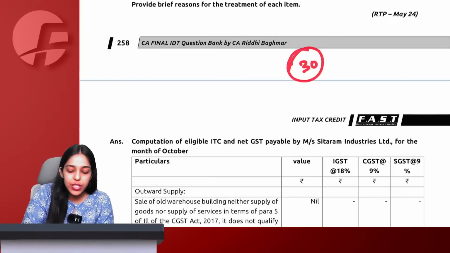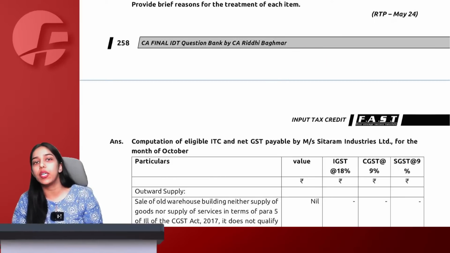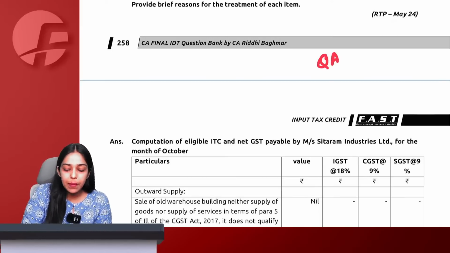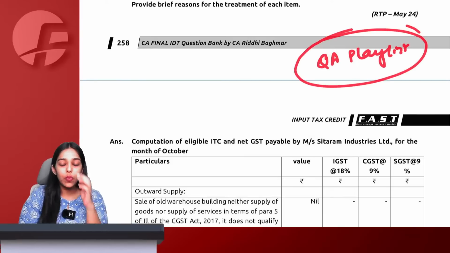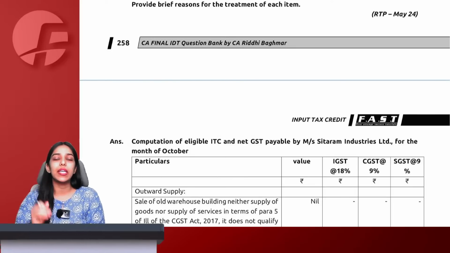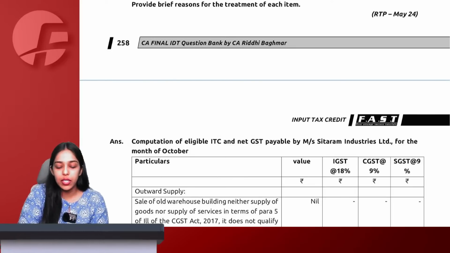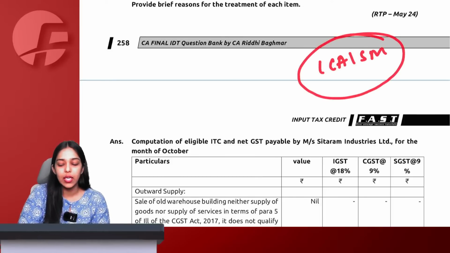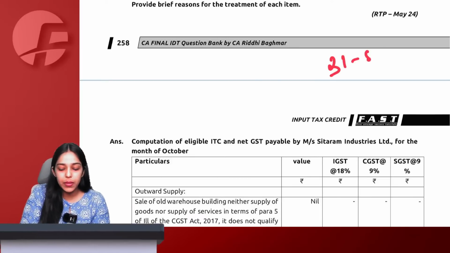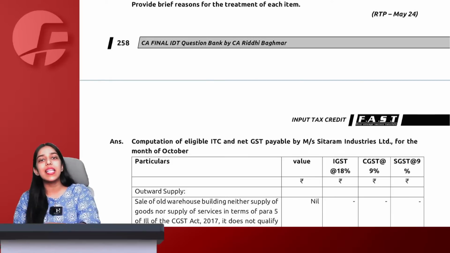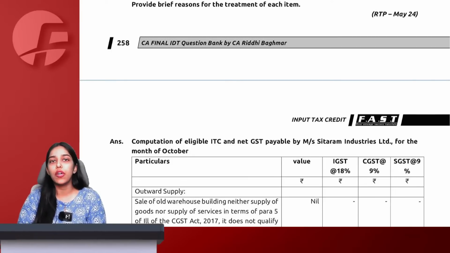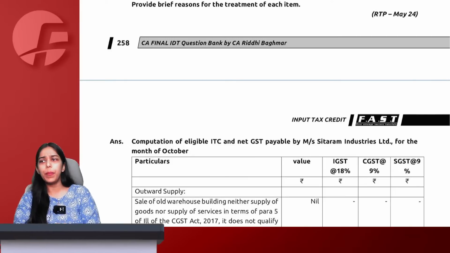The first 30 questions from this question bank are already uploaded on YouTube in Hindi language and also in 100% English language, in the same Q&A playlist that you are referring to now. In the Q&A playlist you will find the first 30 questions of input tax credit, which are mainly from the ICAI study material. Now in this lecture, the next pending questions, starting from question number 31 to question number 51, these next 20 questions from the past 5 attempts, RTPs, MTPs and question papers, are what we are going to solve in this particular video. I hope everything is clear to you.